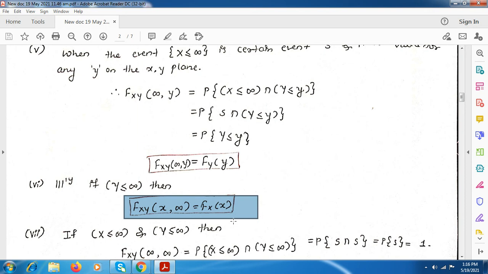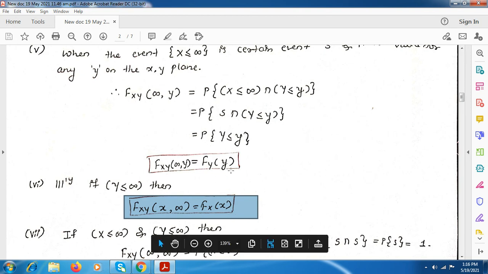If any one of the random variables is equal to minus infinity, then the CDF becomes 0. If any one of the random variables is equal to infinity, then it becomes the CDF of the remaining other random variable. Here x is infinity, so it is the CDF of the random variable y. Here y is infinity, so it becomes the CDF of the random variable x.